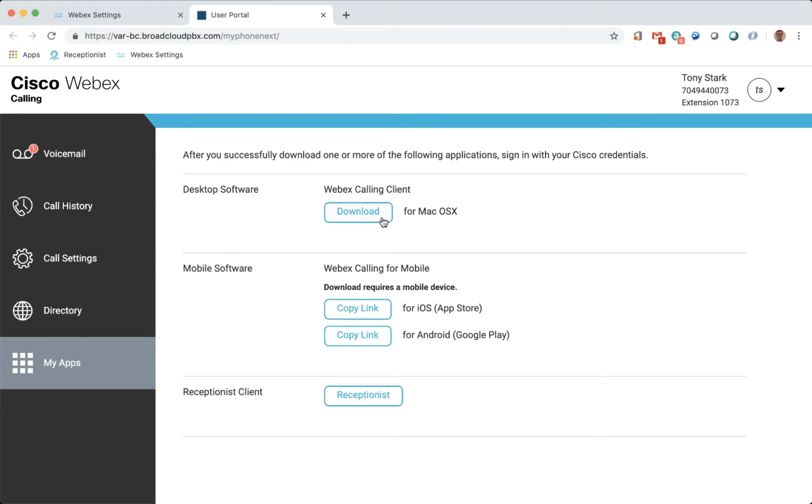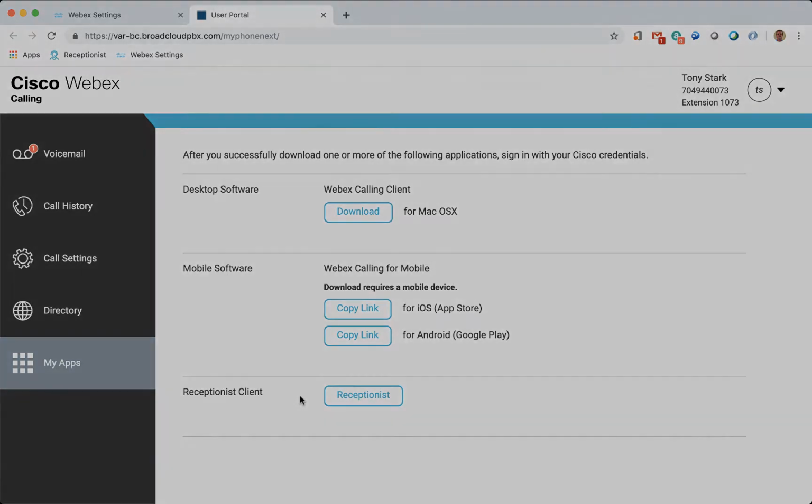The My Apps section can be used by the end user to install the desktop software or retrieve the links for the mobile apps for iOS or Android. If the end user is configured as a receptionist, they will also have access to the receptionist browser link in this section.